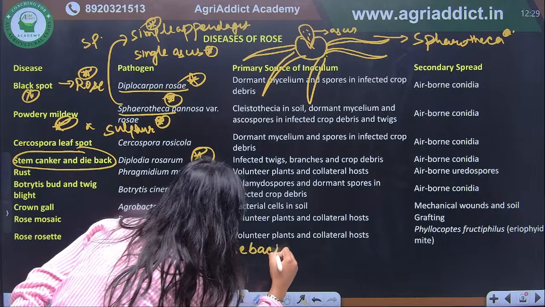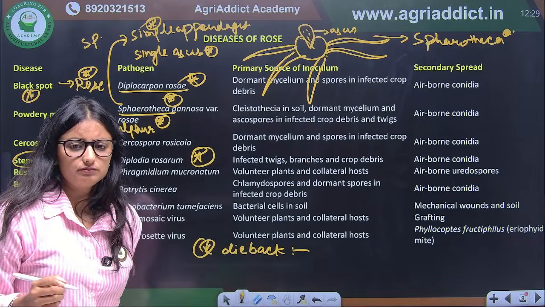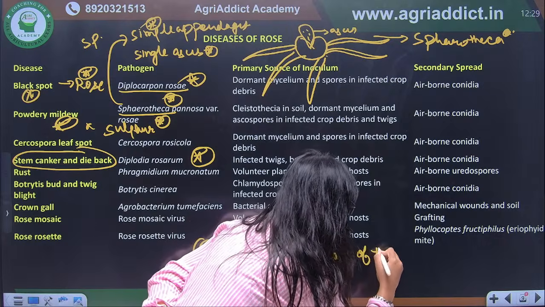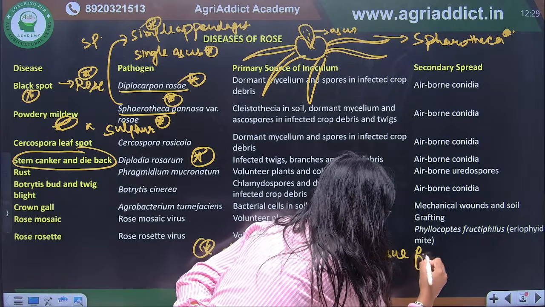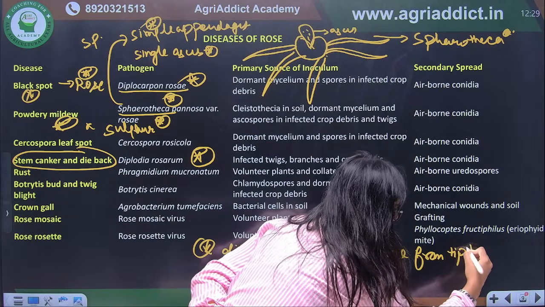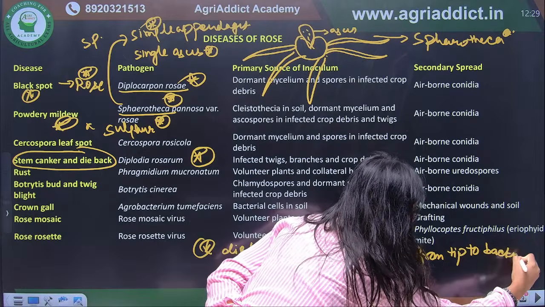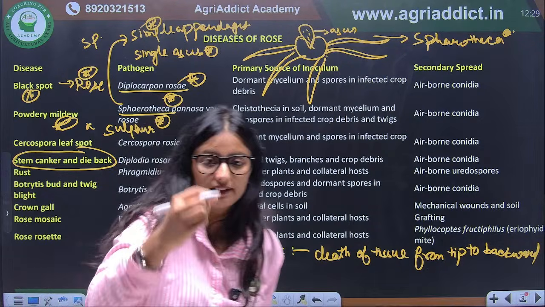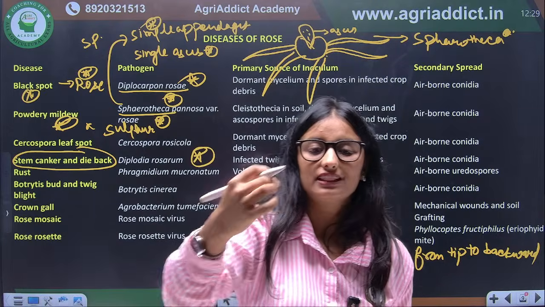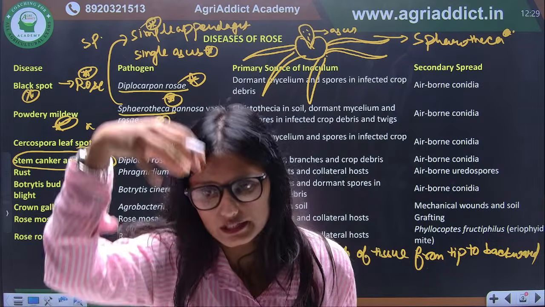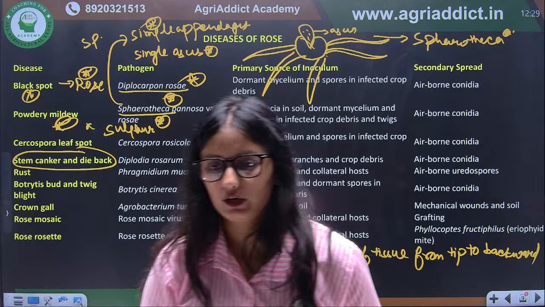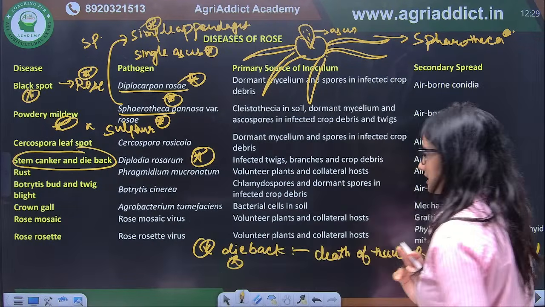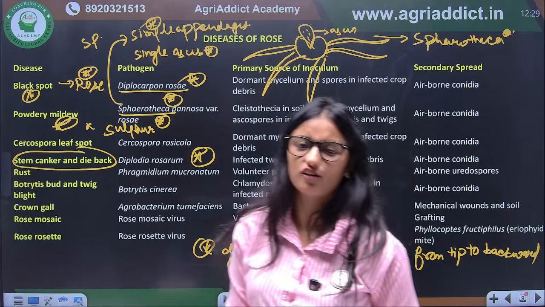There is death of the tissues from tip backward. This is the characteristic symptom of dieback: the rotting, or death of the tissue, starts from the tip and spreads into the whole plant. Phytotoxicity is correct, that's why we are not using sulfur in case of cucurbits.